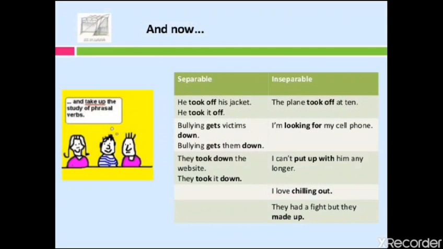And now, here are some examples for separable and inseparable. He took off his jacket. He took it off. The plane took off at 10. Bullying gets victims down. Bullying gets them down. I'm looking for my cell phone. They took down the website. They took it down. I can't put up with him any longer. I love chilling out. They had a fight, but they made up.